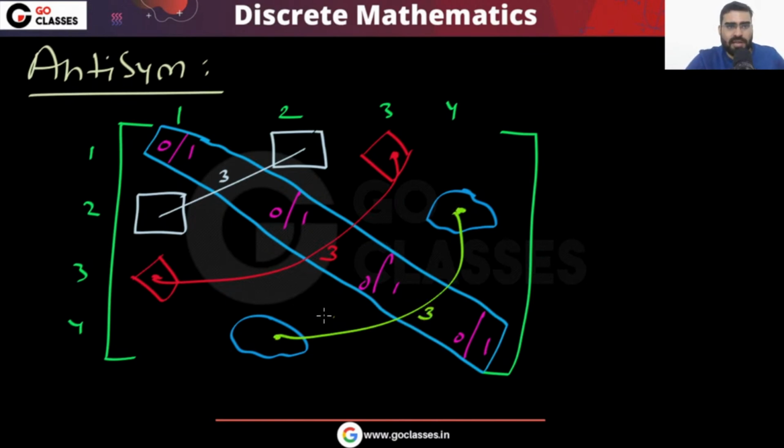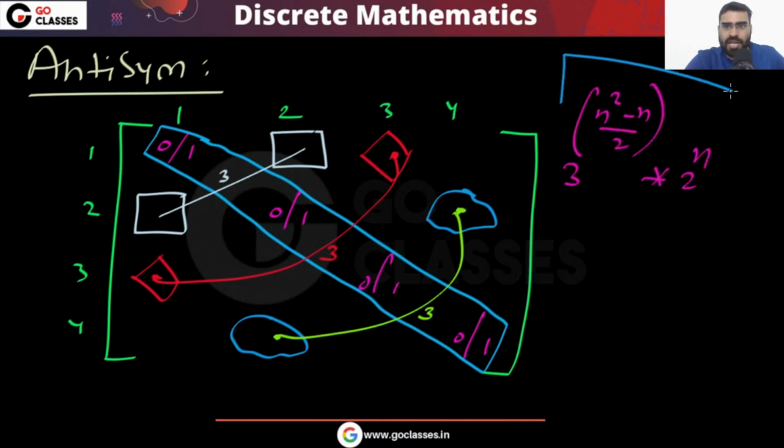So what I'm saying is that your answer will be 3 power (n square minus n) by 2, multiplied by 2 power n, because every diagonal element has 2 choices each. So this will be your number of antisymmetric relations.